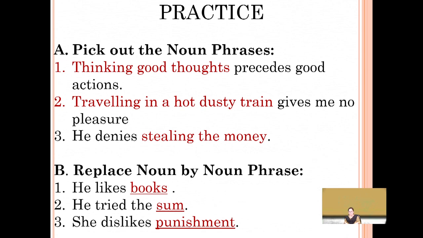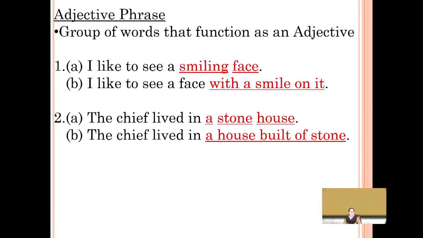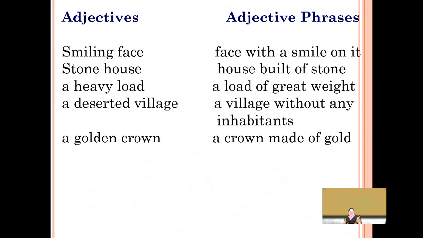Because this brings clarity, more description, more information, and also a kind of rephrasing which brings more and more conciseness to what you are saying, or it describes something when you make it into a noun phrase. He likes books, he tried the sum. These are certain examples or exercises which you can go through for practice.